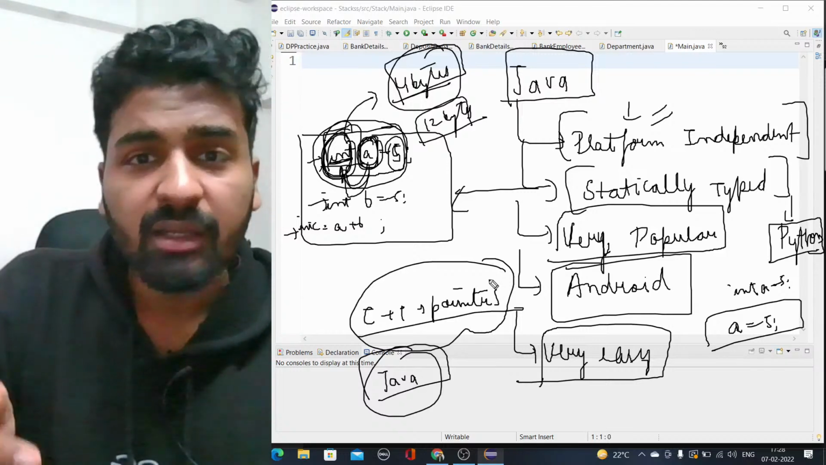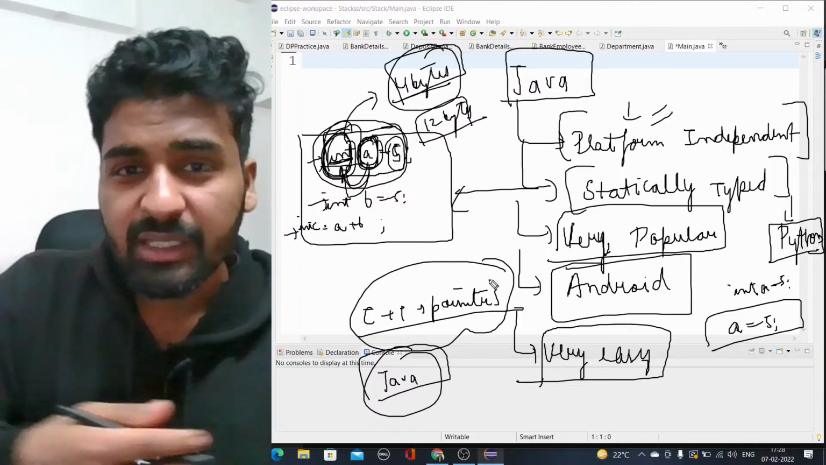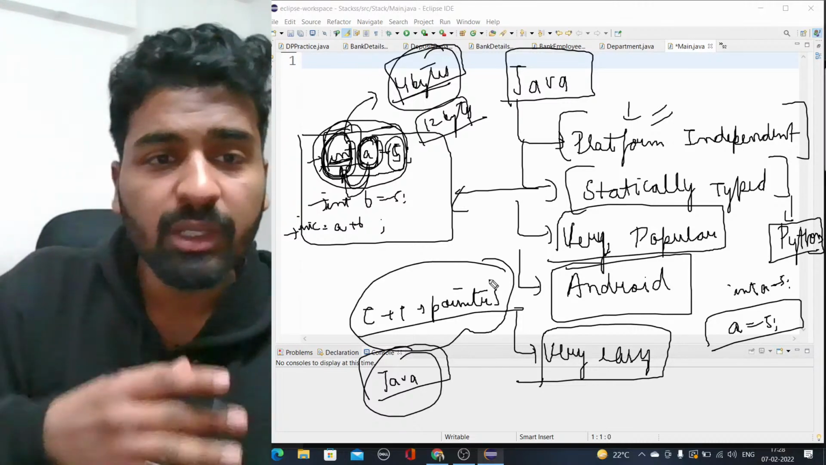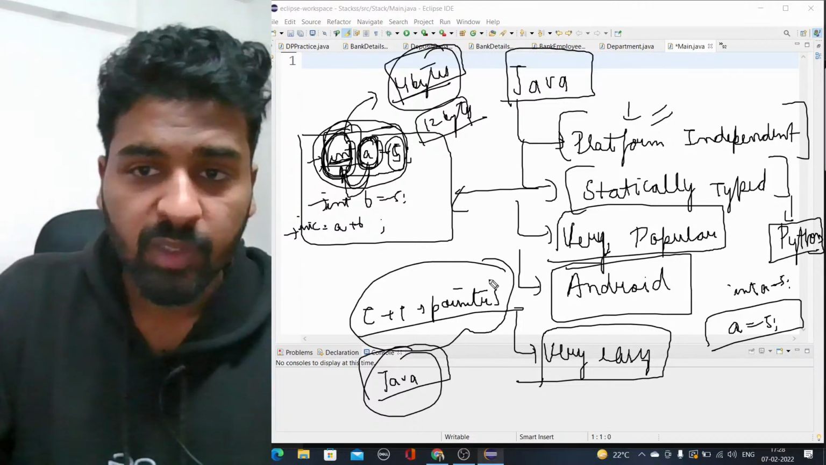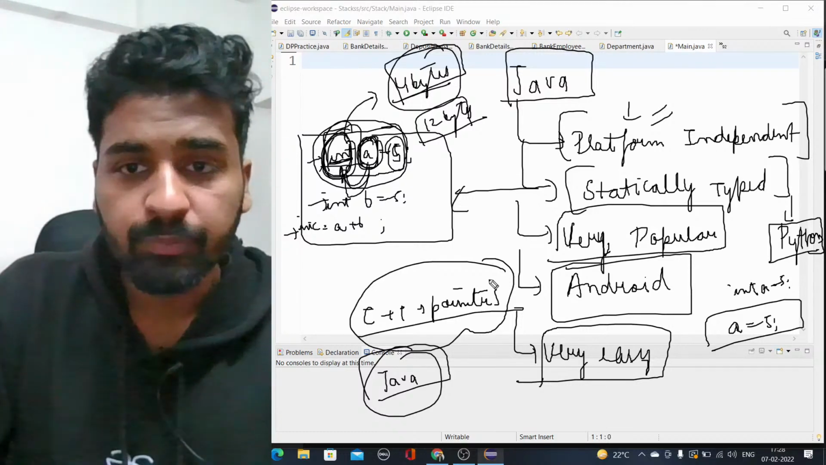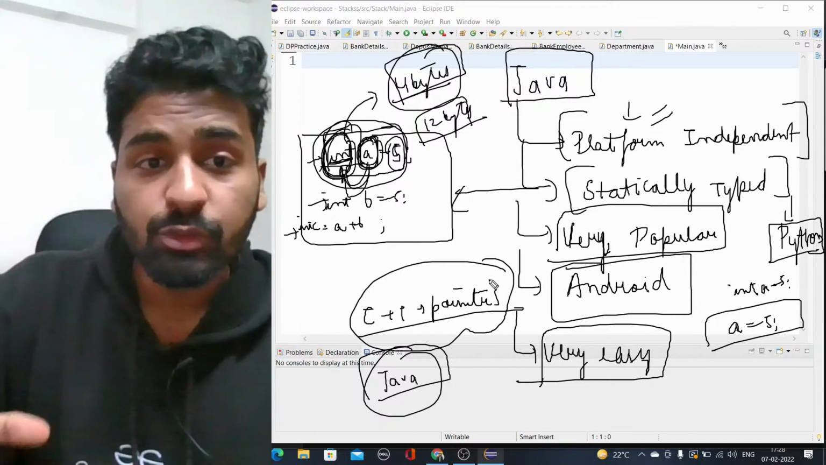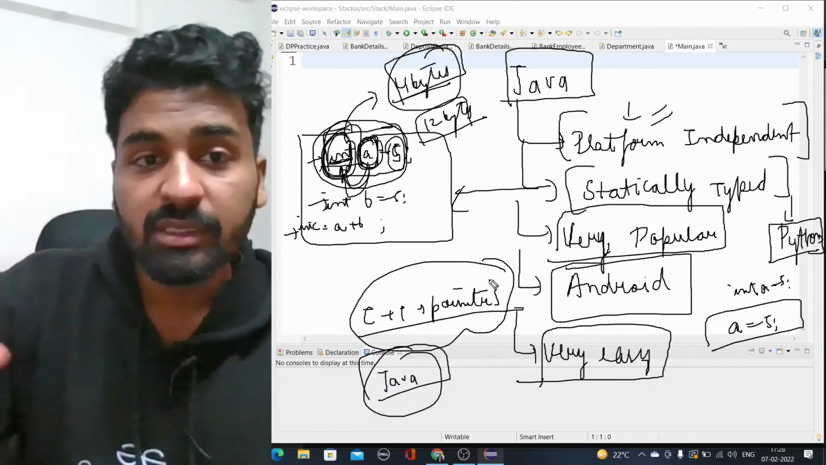In Java, you don't have to take care of whether it is passed by reference, it is passed by value. In Java, everything is passed by value. Okay, there are different ways of storing different variables, but it is always passed by value, right? So this was the overview, this is actually what Java is.